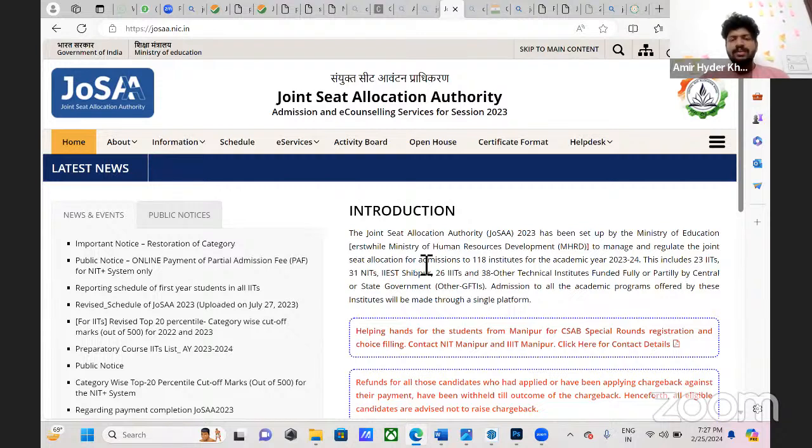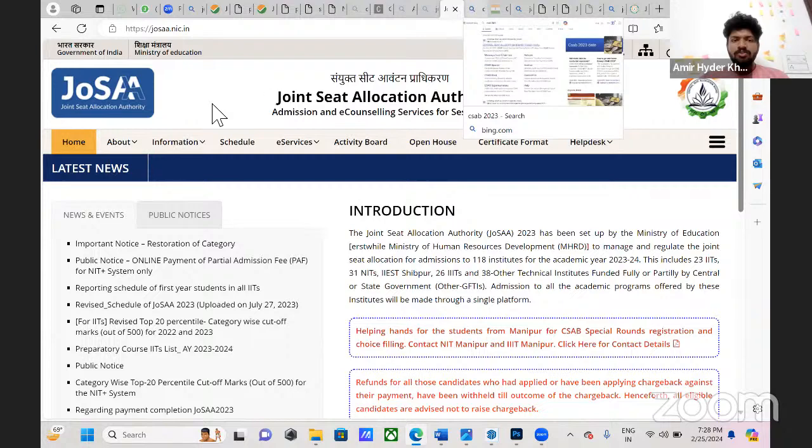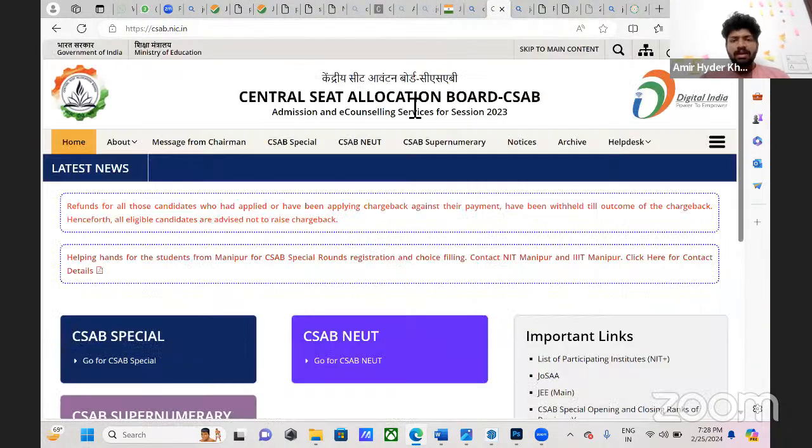If you don't get a seat in the 7 rounds, if you feel like your score is too low, please don't lose your hope. There will be an ending round which is called CSAB. CSAB is the Central Seat Allocation Board. This is the last